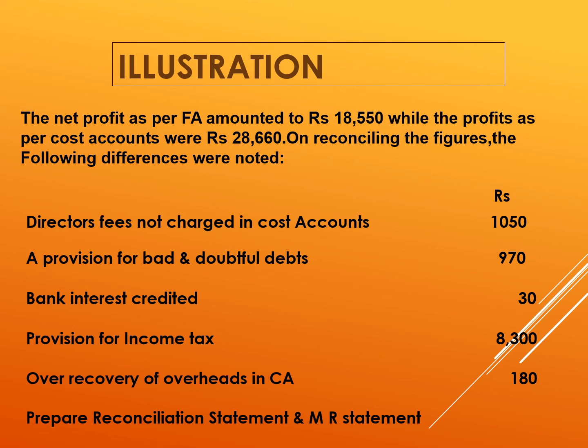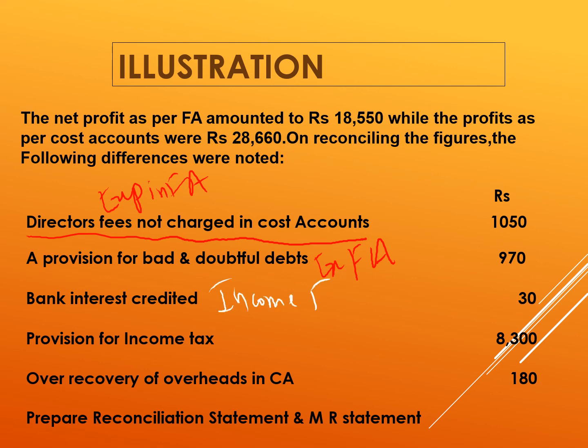Director fees not charged in cost account. That means this is an item only in financial account. This is expenditure in financial accounts only. A provision for bad and doubtful debts. Again it is a provision in FA only. Then bank interest credited. Again this is income in FA only. Provision for the income tax. This is expense in FA only. These items are not included in the cost accounts. Over recovery of overheads in cost accounts. So this is an item in cost accounts.